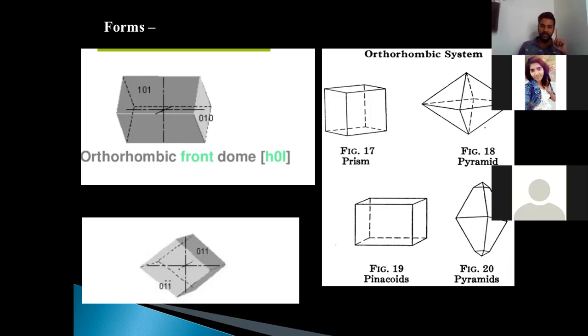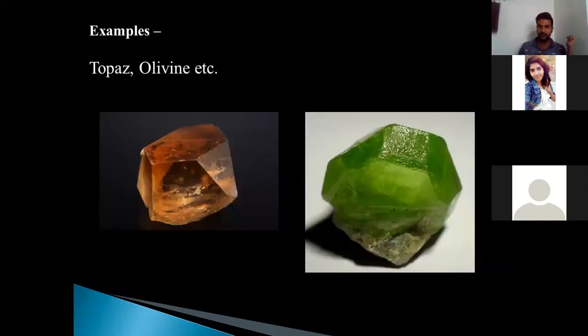Remember that there is a prism in the tetragonal system, but there the 2 horizontal axes are equal in length. Here, these prisms are different from the tetragonal prisms because all sides are unequal in length. You can see the pyramids too; because they are unequal in length, though they look like orthorhombic crystals, they are referred to as pyramids. The well-known examples are topaz and olivine. Of course, barite is there as it is the normal class.